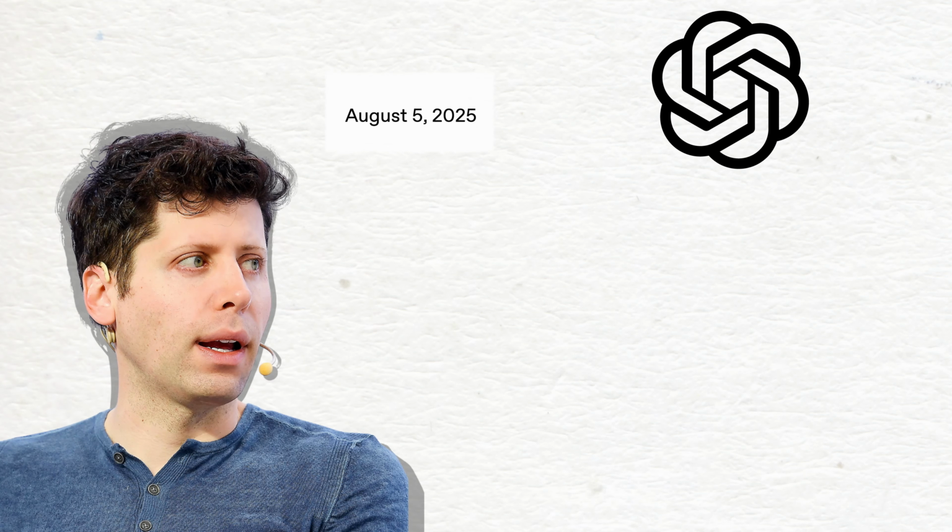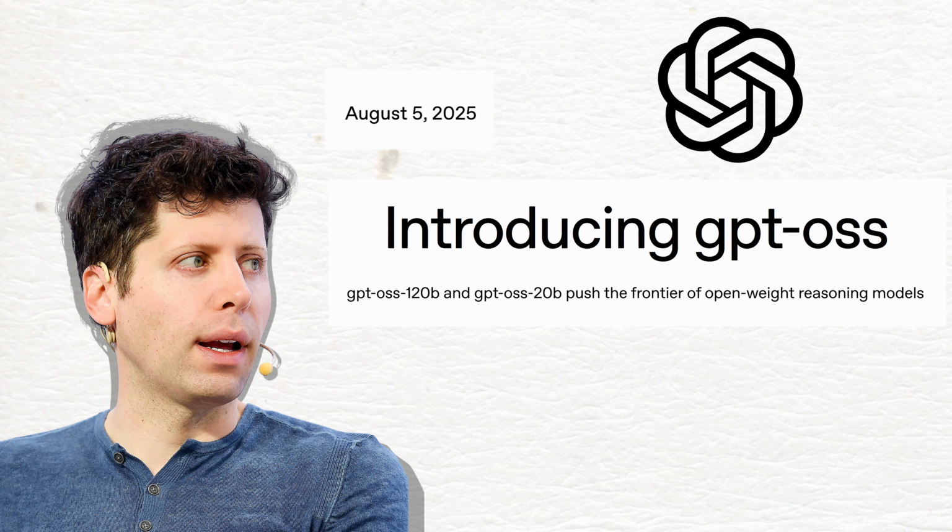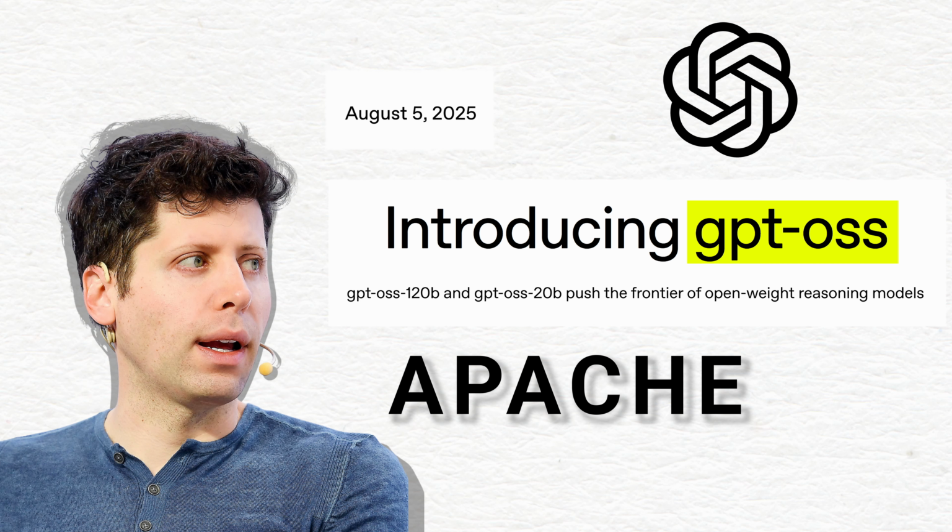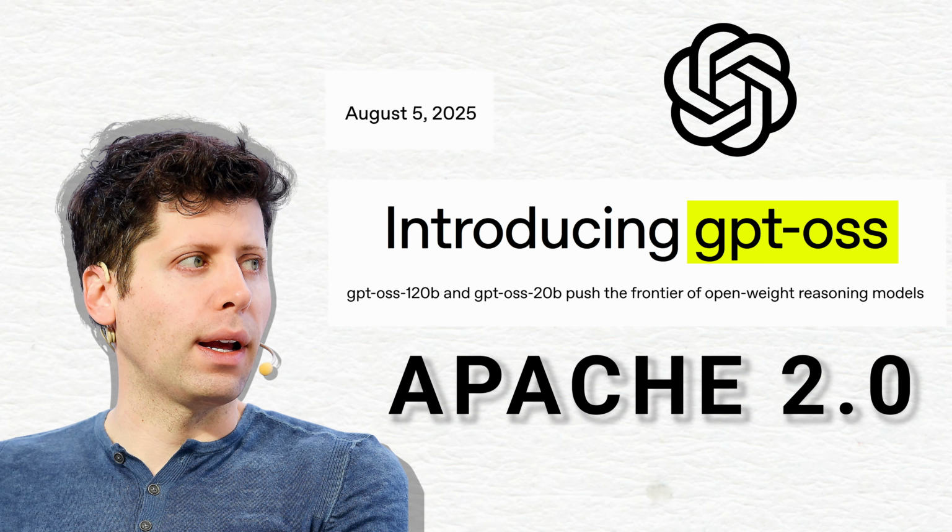OpenAI just released on August 5 two open-weight models called GPT OSS under the Apache 2.0 license. So today I break down what open-weight means compared to open source, and then we break down what the key legal terms are for the Apache 2.0 license that every developer and business should know about.